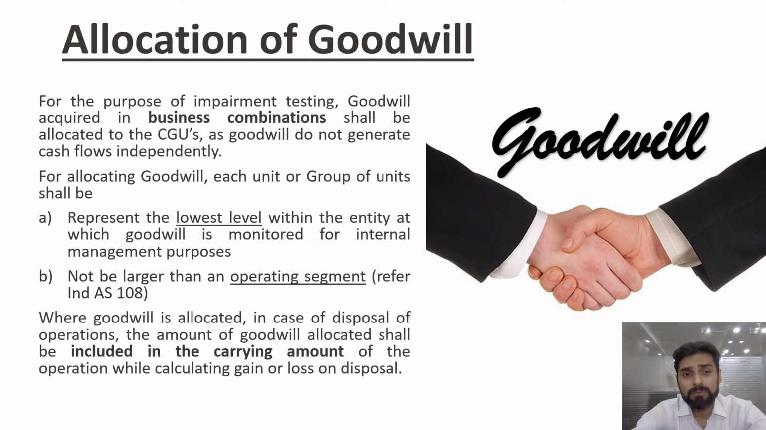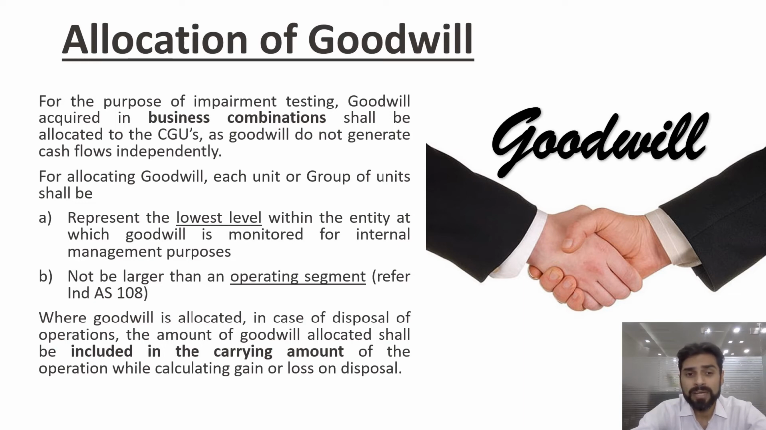Now, allocation of goodwill. For the purpose of impairment testing, goodwill acquired in a business combination shall be allocated to CGUs. Suppose you have made some acquisition in the past and in your balance sheet you have this goodwill. You would have to allocate that goodwill to your cash generating units. Most companies do segment reporting, and they treat each segment as a cash generating unit, and they allocate the goodwill to those segments.